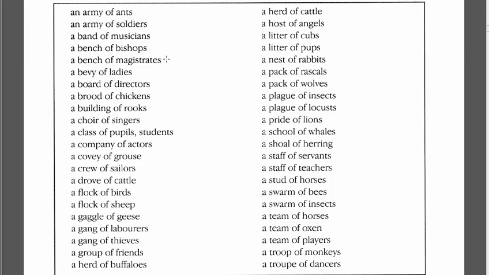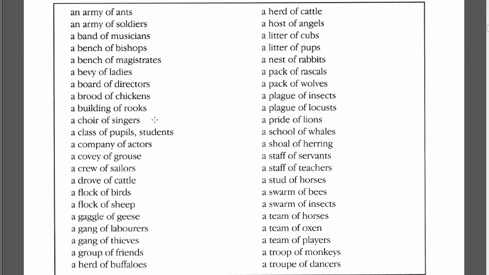Then we've got a bench of magistrates like judges, a bevy of ladies, a board of directors, so people who work in companies or higher up in the hierarchy. Then we've got a brood of chickens, a building of rooks. Now, by rooks we mean blackbirds, so a swarm or a group of blackbirds would be called a building of rooks. A rook is a type of bird.